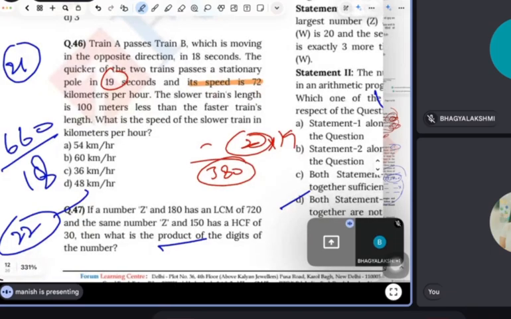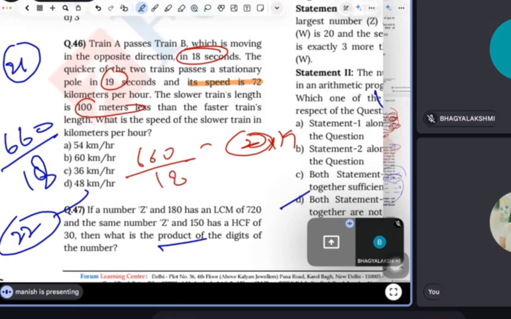Now the slower train's length is 100 meters less than that, so it means 280 for the slower train. So the total length is 660. This is the total length. Now they cross each other in 18 seconds, so you can find out. I think what will be the answer here?